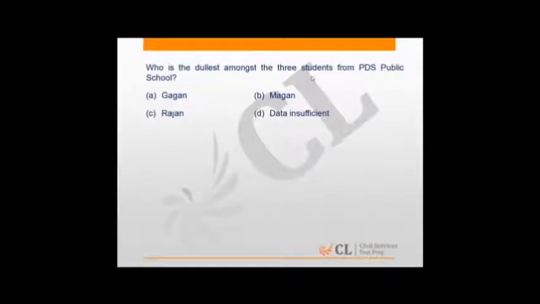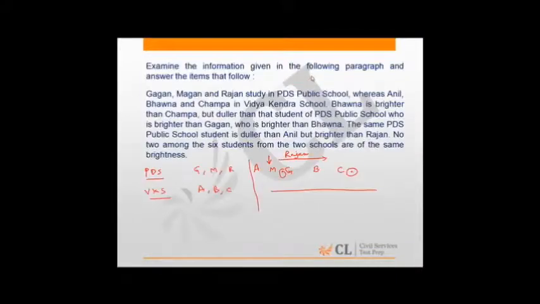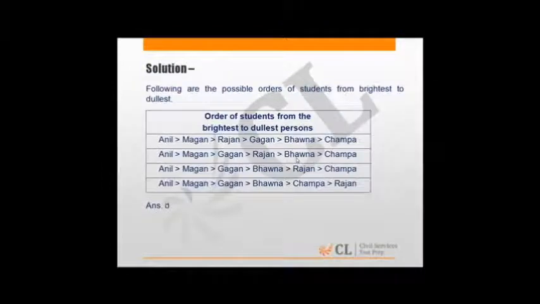Who is the dullest among the three students from the PDS school? So if I look at the person who is the dullest among the PDS school, we have Gagan, Magan and Rajan. Now we don't know about Rajan. Rajan is coming immediately after Magan, before Gagan or after Gagan. So if we look at the sequence here, we can't be sure where Rajan is placed.